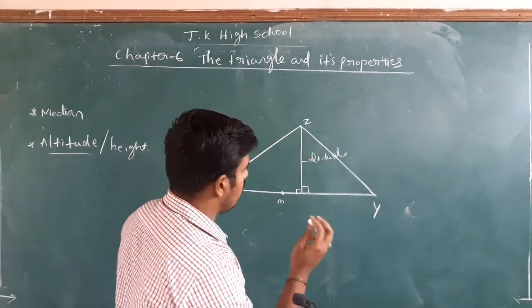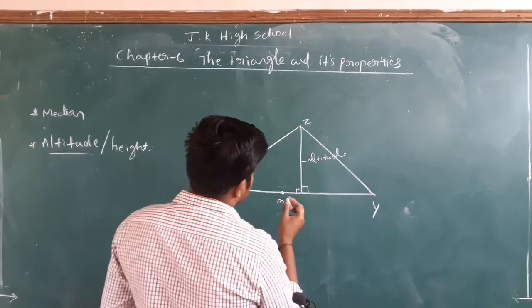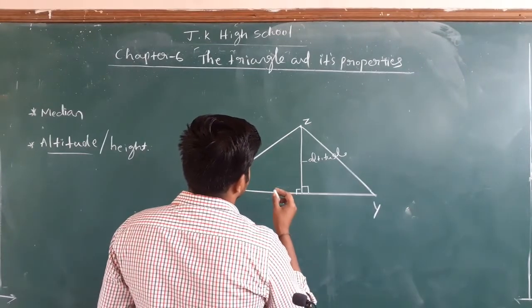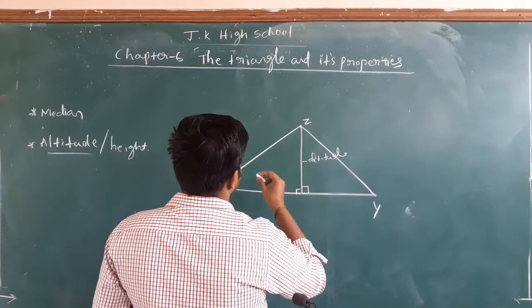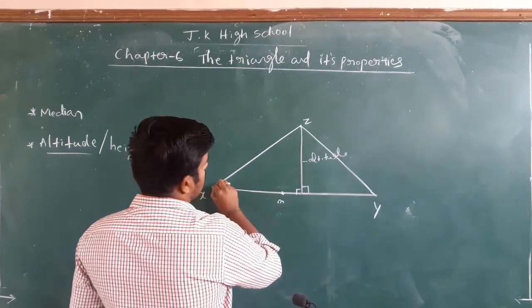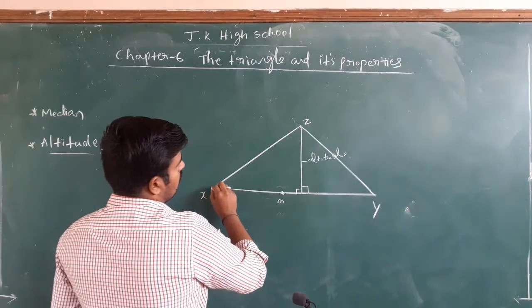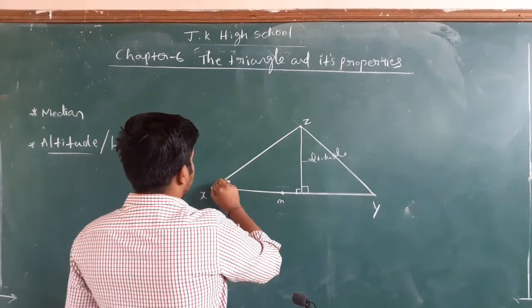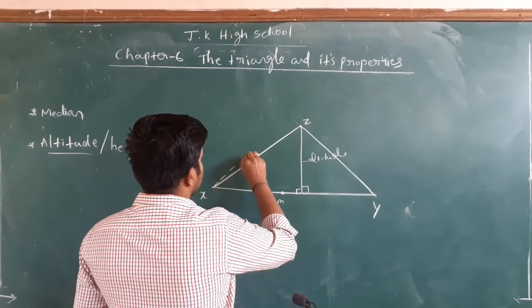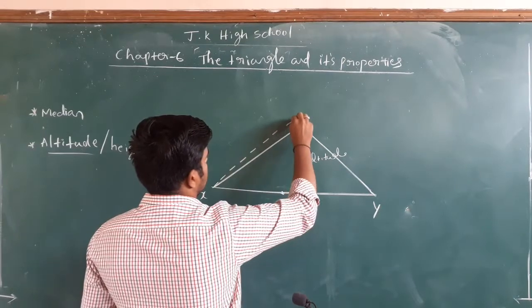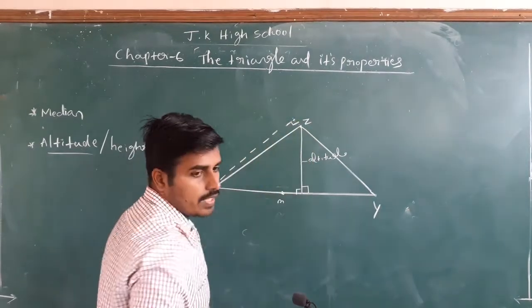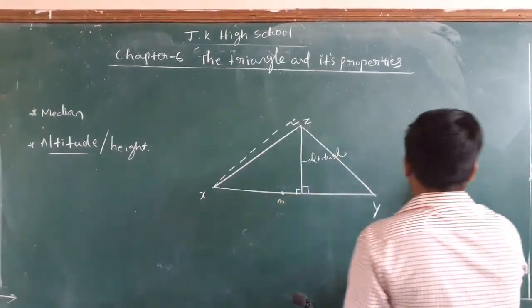Likewise, you can draw 3 altitudes also. Suppose it may go sometimes outside also, remember. Sometimes the altitude may go outside also, but it should make a 90 degree angle. Okay, I will show you.